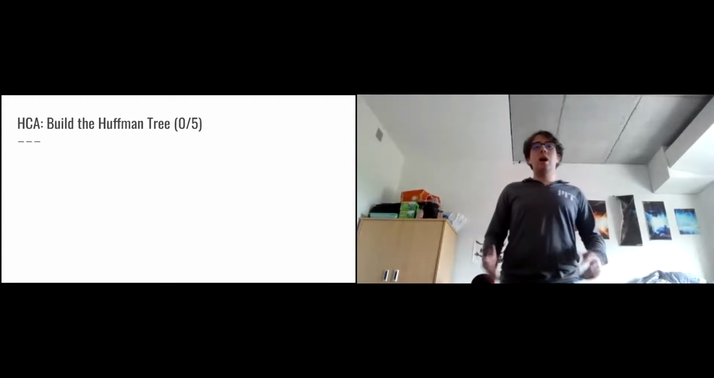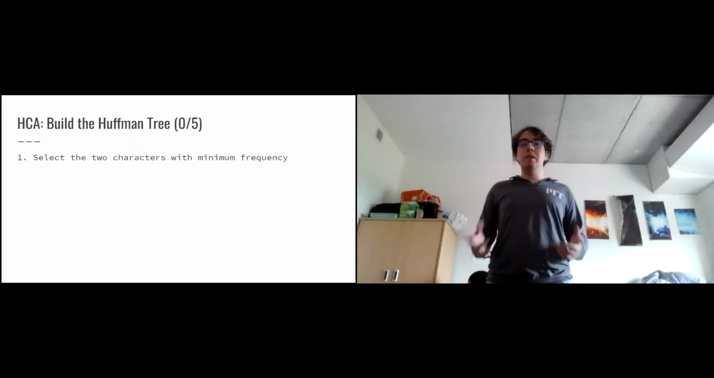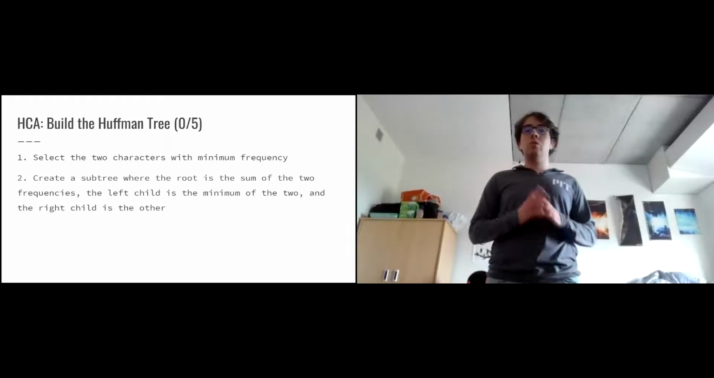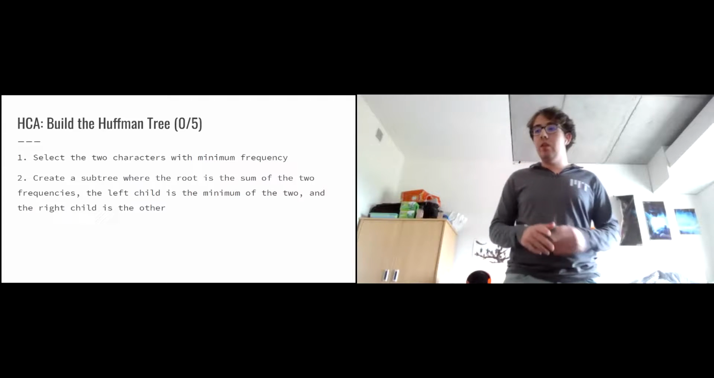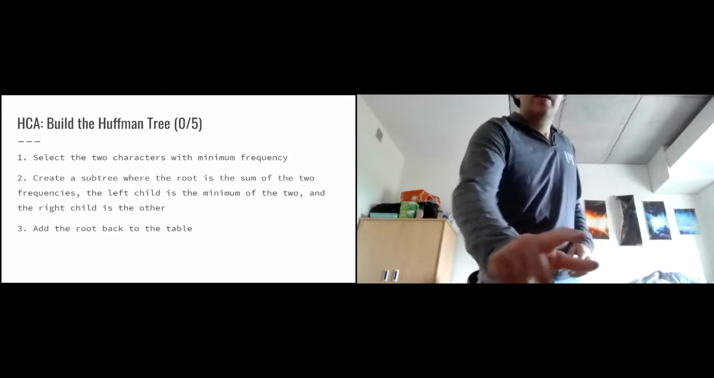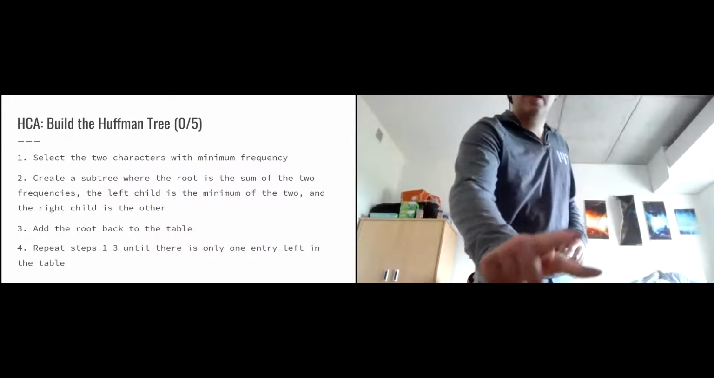So then what we do is we build a Huffman tree. And what a Huffman tree is, we first select 2 characters with the minimum frequency from the frequency table. Then we create a subtree where the root is the sum of those 2 frequencies. The left child is the minimum of the 2, and the right child is the other one. We add the root back to the table, and we repeat steps 1 through 3, until there's only 1 entry left in the table.